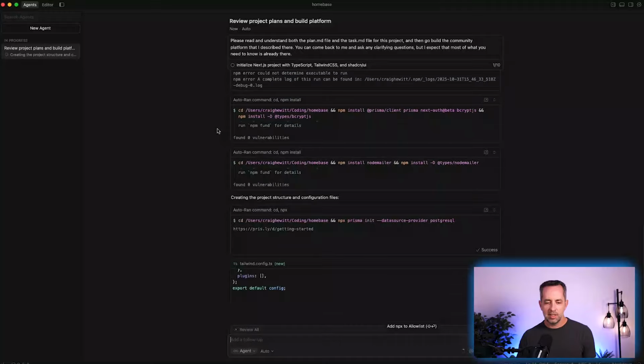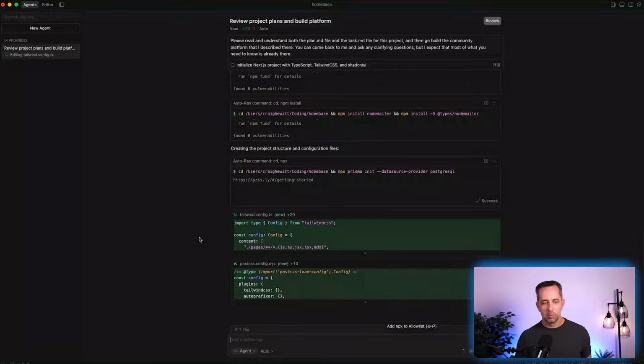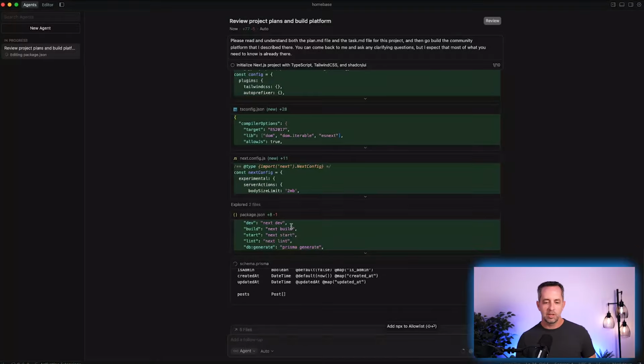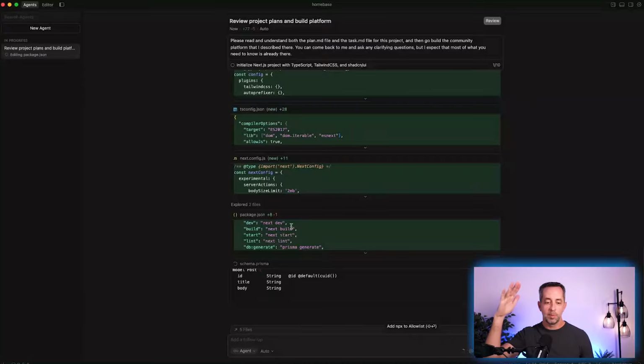I'm not seeing a lot of what it's doing here, which I guess is the whole idea, right? I'm seeing a little bit of code being written here, but I'm not seeing a lot of opening files. I'm not seeing a diff between two things. I'm seeing a little preview of stuff going by in a chat format, which again is kind of the essence of, I think, where software development is going to go. And Cursor 2.0 is taking a big step in that direction.